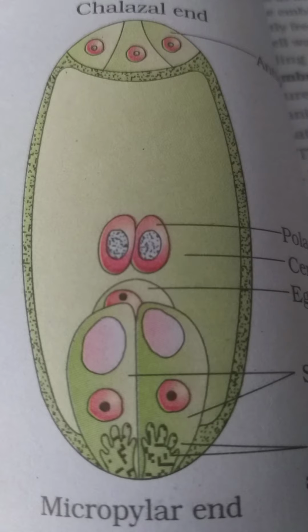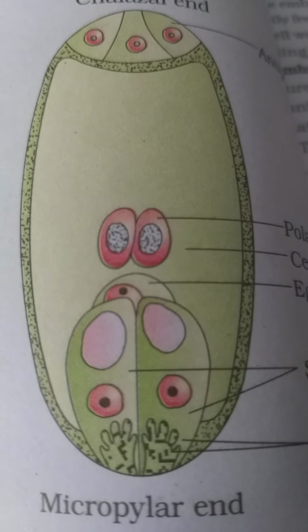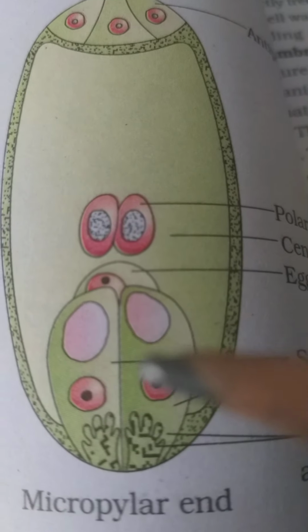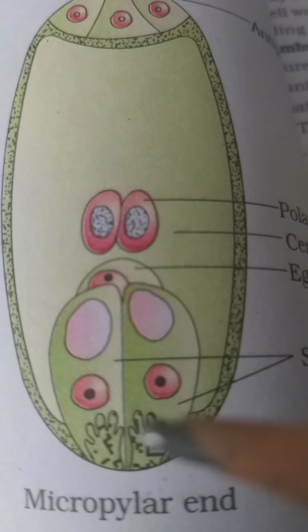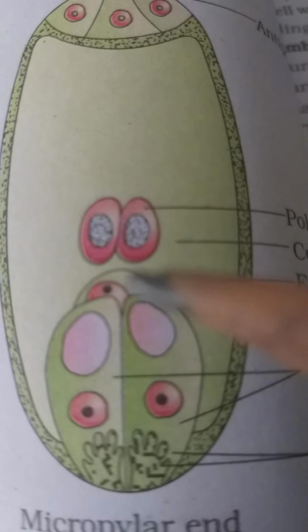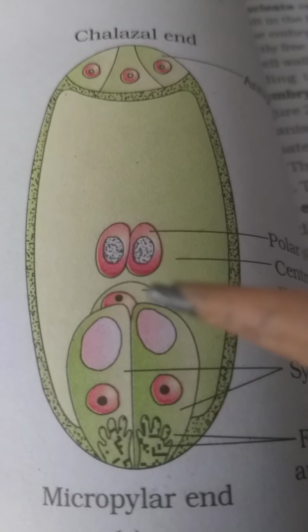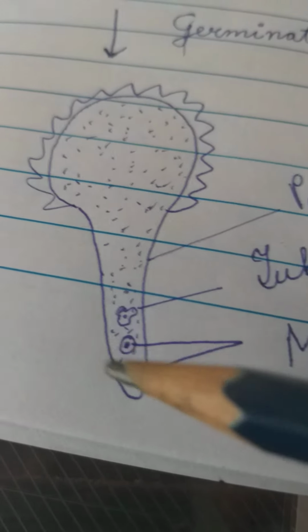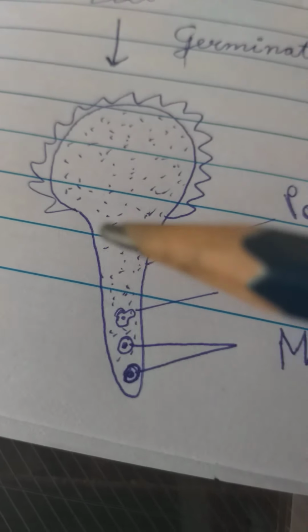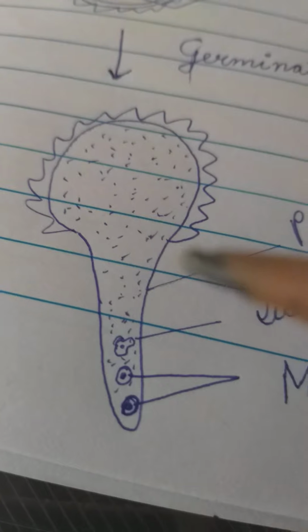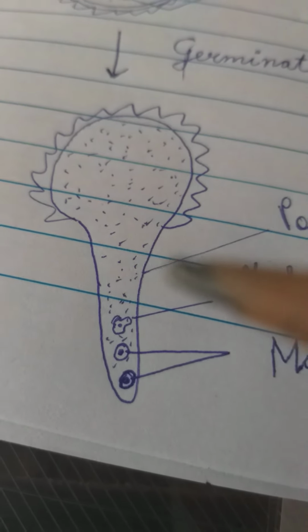So the pollen tube, which contains male gametes and tube nucleus, must come and enter the embryo sac and fertilize the egg cell. This is the egg cell inside the embryo sac, and these are the male gametes inside the pollen tube. So this pollen tube must enter the embryo sac to fertilize the female gamete.